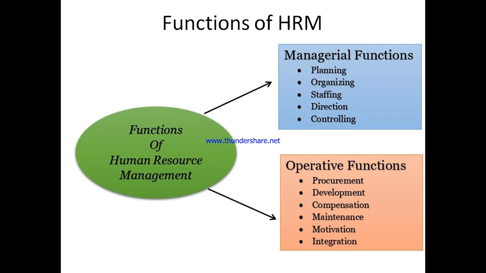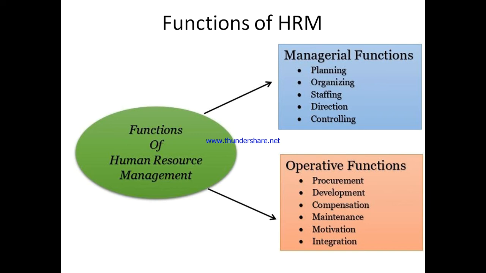Planning involves human resource planning, as I already told you in the previous slide: how many people will be required and how many are actually working. Then the gap shows whether there is a surplus or a deficit, and accordingly hiring or firing decisions are taken.